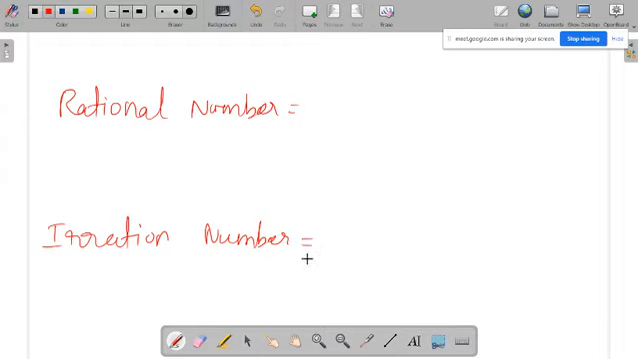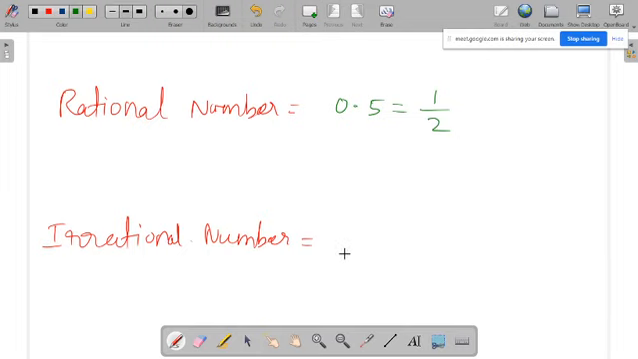Okay, a rational number is a number which you can represent in terms of a ratio. For example, suppose 0.5 is there, that you can represent in terms of a ratio, that is 1 by 2. Again, 1 by 2 is a rational number.